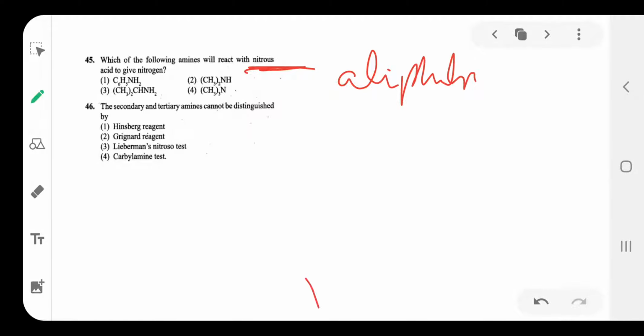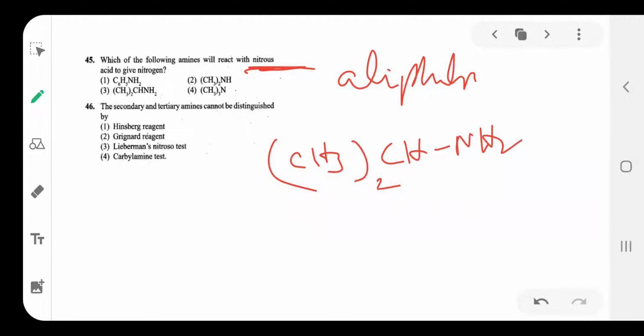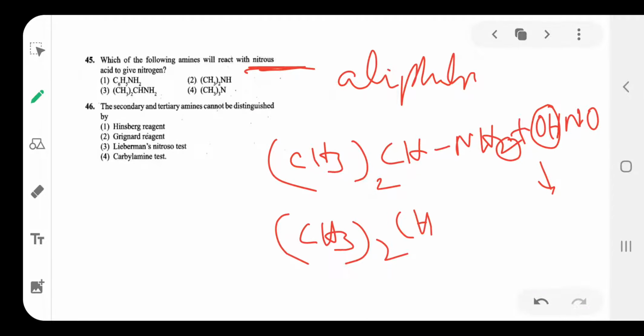Aliphatic primary amine means, you see here, (CH3)2CH NH2 reacts with HONO. Here this OH and this H separate as H2O. Then the product is (CH3)2CH NH, and N double bond O is formed.